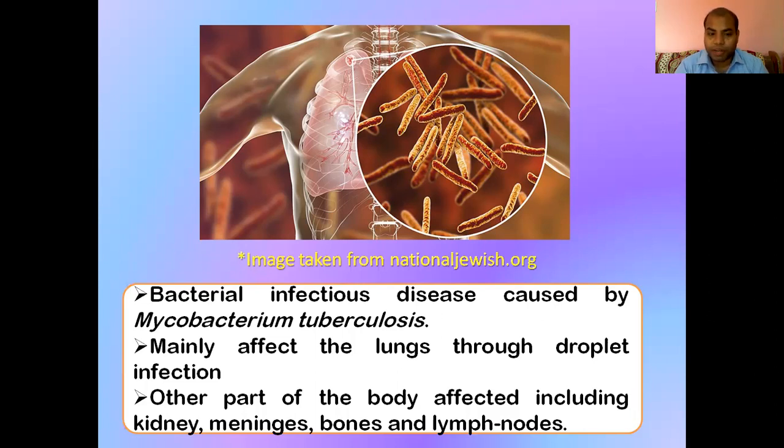that is, the blood comes from the lungs or the mucous membrane. The other parts of the body affected during TB disease are the kidney, meninges, bones, and lymph nodes. So the lymph nodes are also an organ from which it can be diagnosed, whether the infectious bacteria is present in the lymph nodes or not. Along with the lungs and lymph nodes, it can affect the kidney, meninges, and the bone areas also.